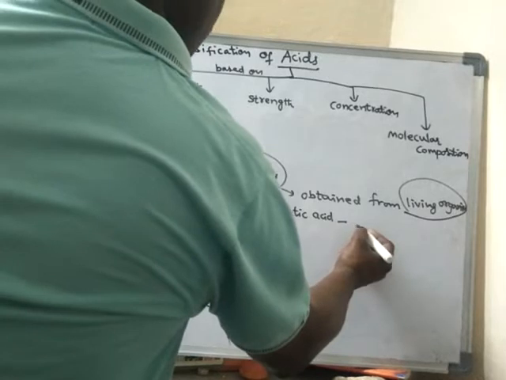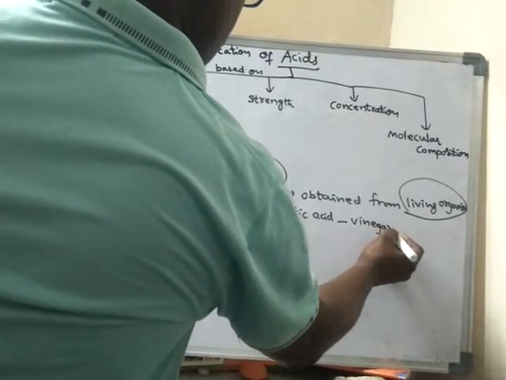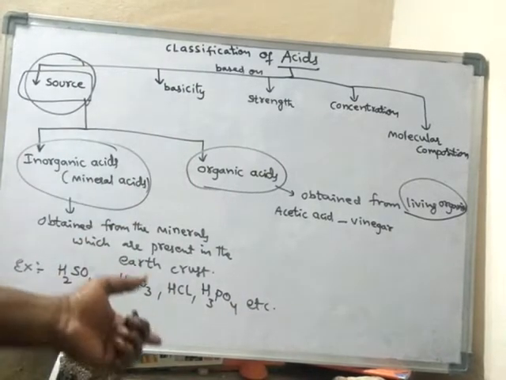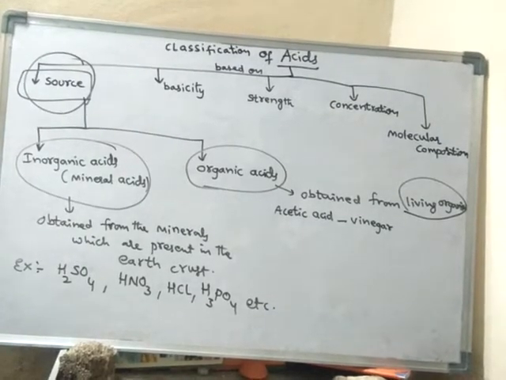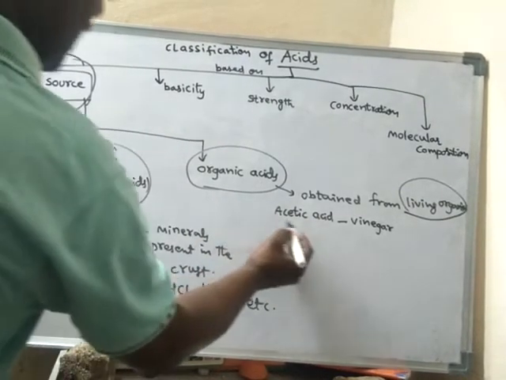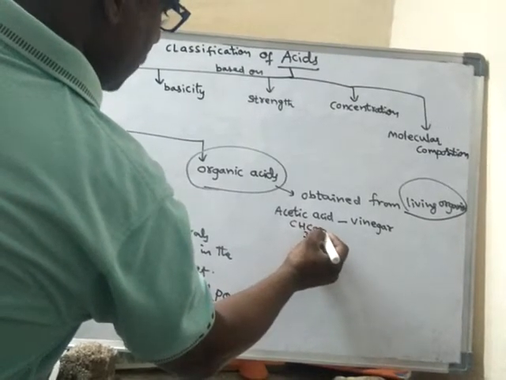Acetic acid's source is vinegar, which is obtained from fermented grapes. The formula of acetic acid is CH3COOH.